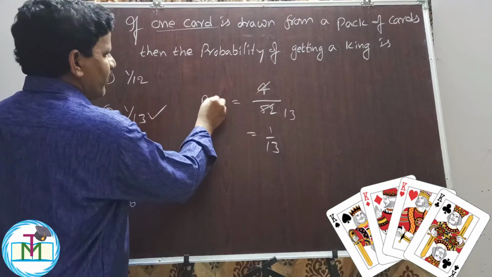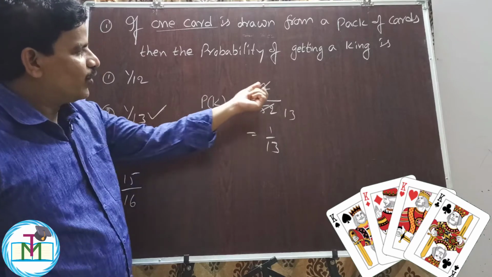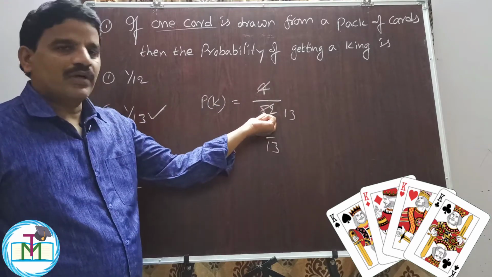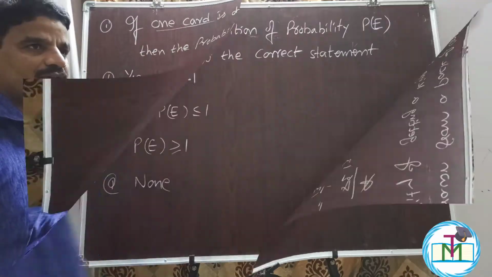Probability of getting a king is equal to the events favorable to king, which is 4, over the total number of cards, which is 52. Thereby 4 by 52, nothing but 1 by 13, is the right answer.